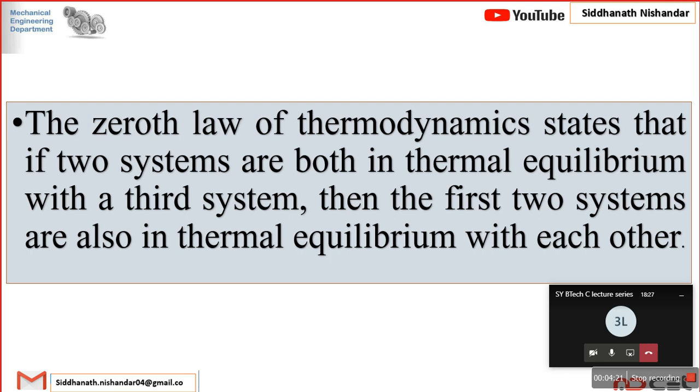Suppose there are three systems, system A, system B and system C. If system C is in thermal equilibrium with A, and the same system C is in thermal equilibrium with B, then we conclude that system A and system B are also in thermal equilibrium with each other. So the zeroth law is very simple.